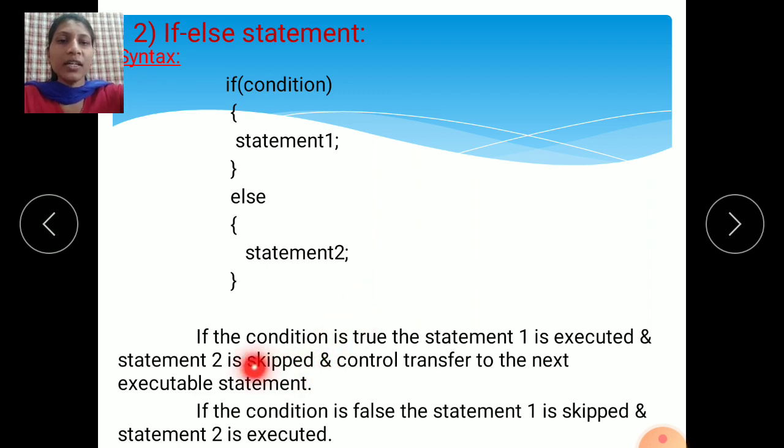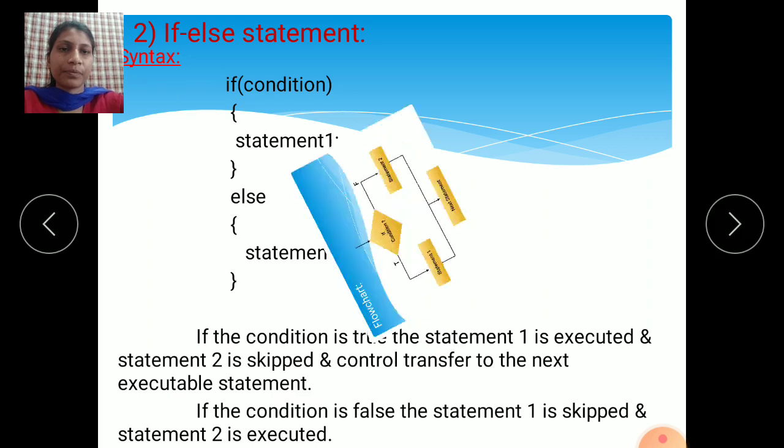Statement 2 is skipped and control is transferred to the next executable statement. If the condition is false, statement 1 is skipped and statement 2 is executed, means it comes to the else part and executes whatever statements you have written there.